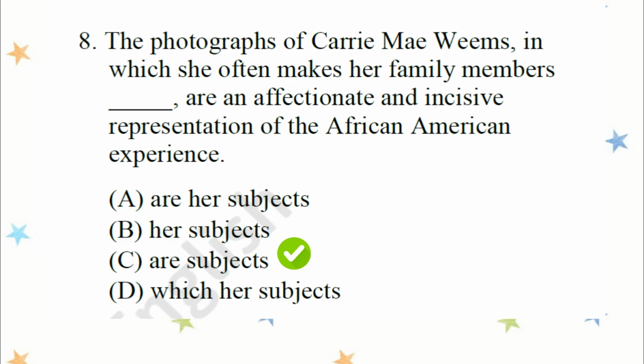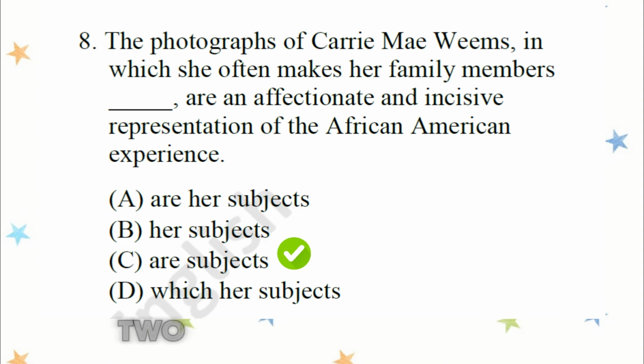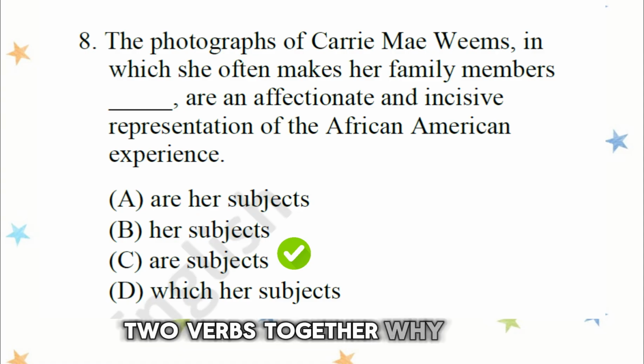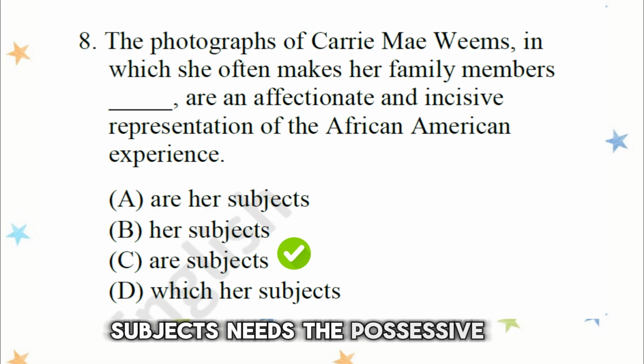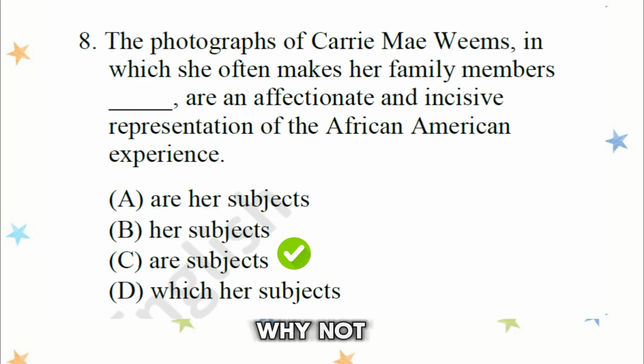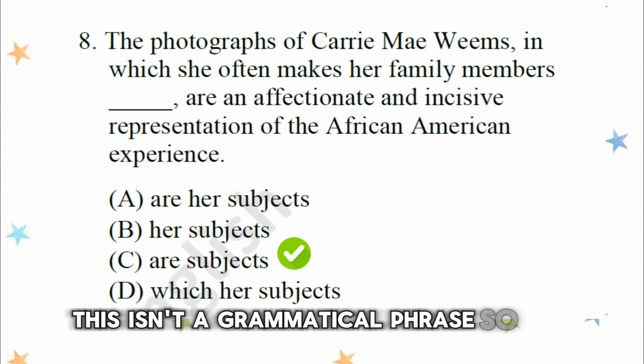So why not A? Now we'd have makes and are, two verbs together. Why not C? Subjects needs the possessive her. Why not D? This isn't a grammatical phrase. So the answer is B.